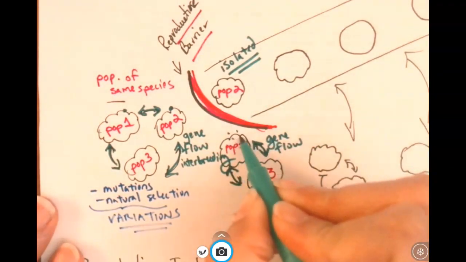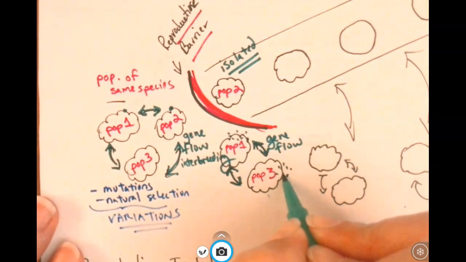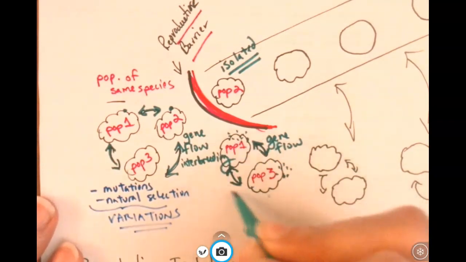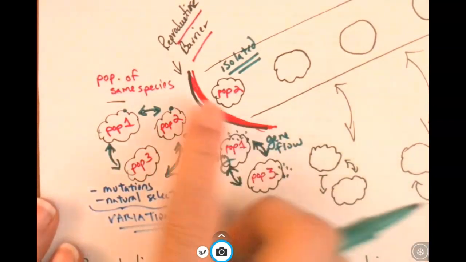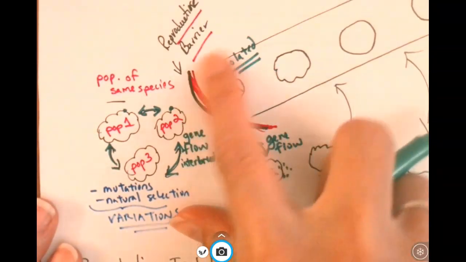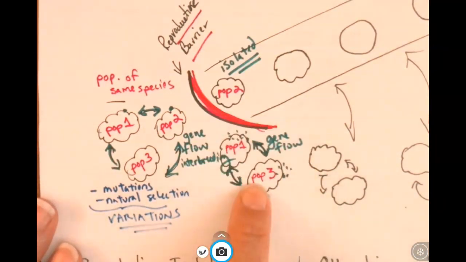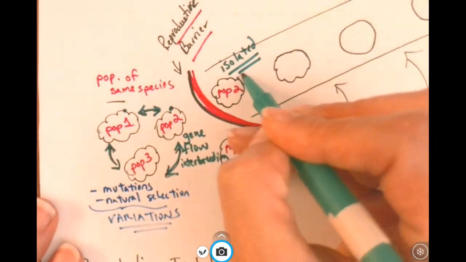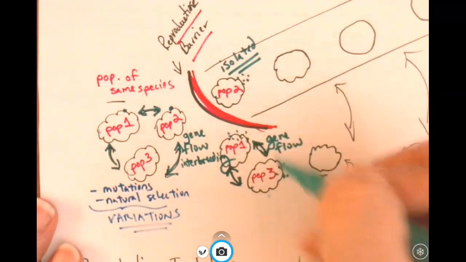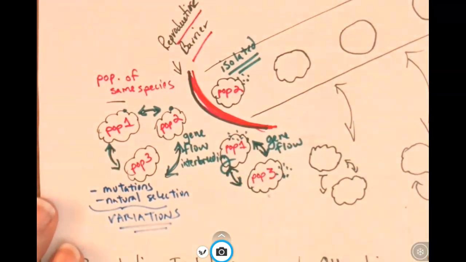So as variations and mutations build up in this population, and in this population, they're still interbreeding and they can pass these variations around. Population 2 has been reproductively isolated, and none of these organisms are breeding with organisms in these populations. Okay? And that means that any mutations that build up here are not going to be shared with these populations down here.